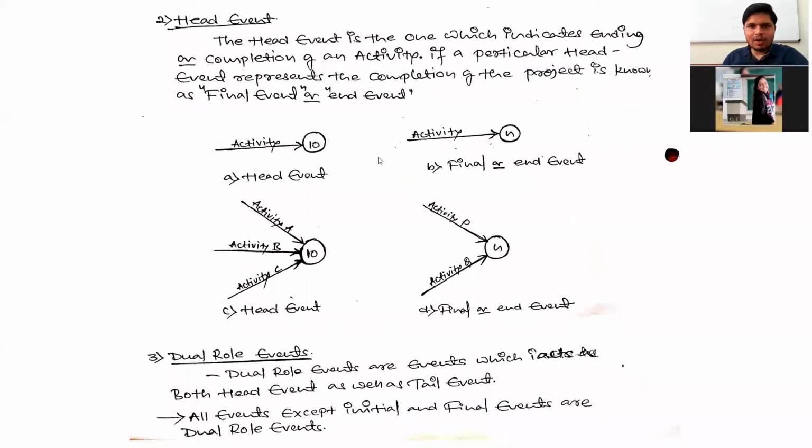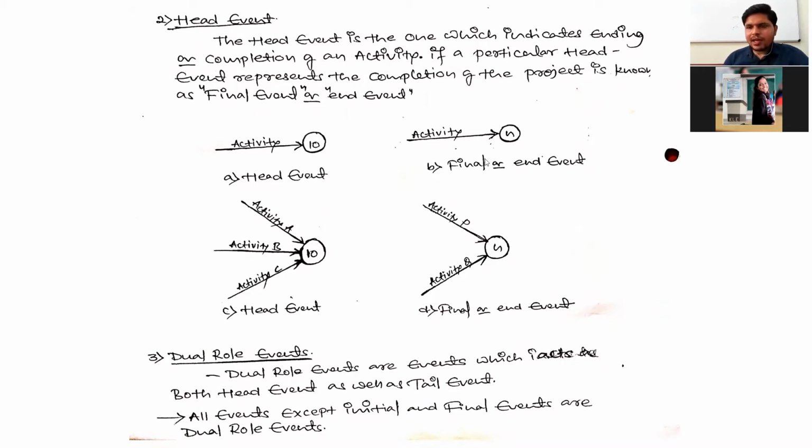See, here I have drawn some network pieces. First, the head event, example A. All of you look at the mouse pointer. The completion of this activity is represented by event number 10. It means this is the head event for this activity. So the 10th event is indicating the head event for the activity.